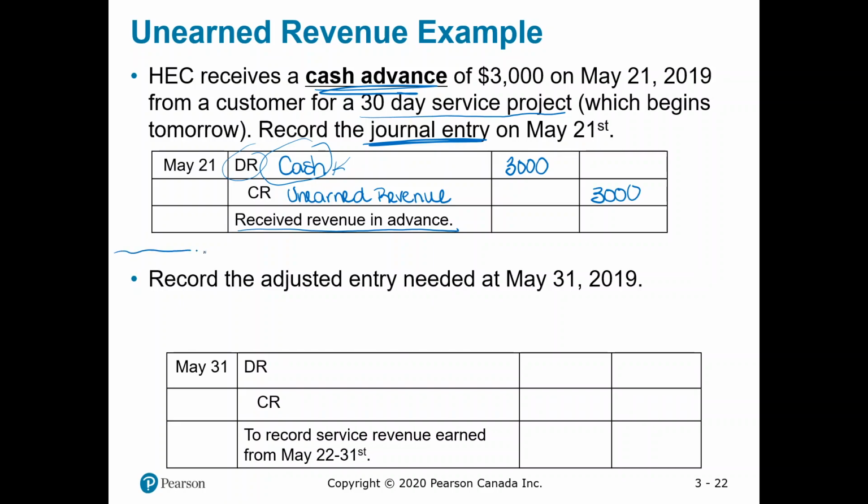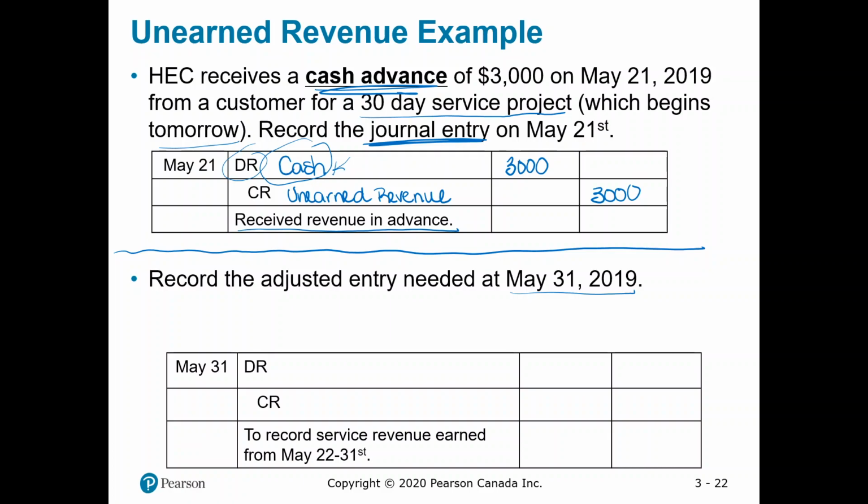Okay, so that was the 21st. Now we get to the end of the month, May 31st. We need to record an adjusting entry if needed. So if the project, it said, started tomorrow, it started on May 22nd. It's a 30-day project. Do we need to recognize any revenue for this end of May? Yeah, of course we do. We would have done some work in this period of time, so we need to recognize enough for that period.